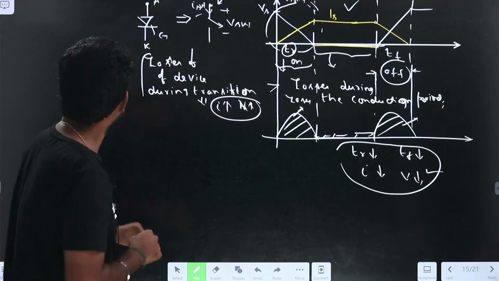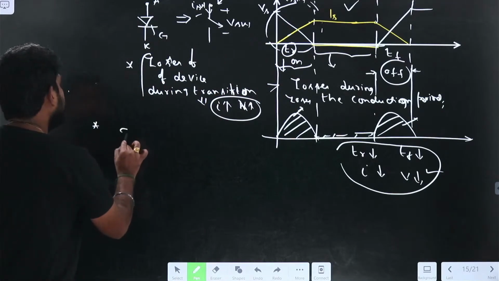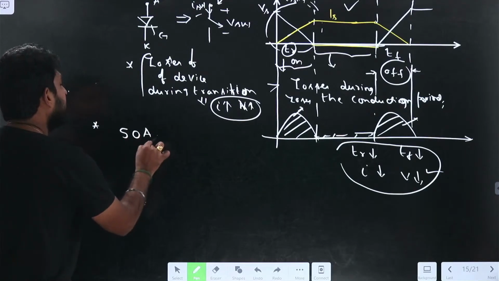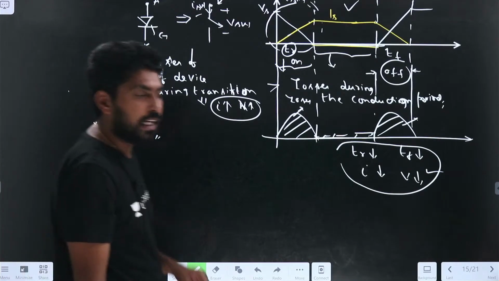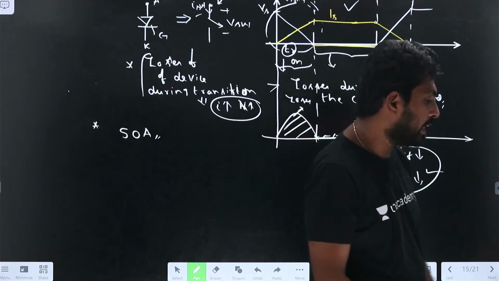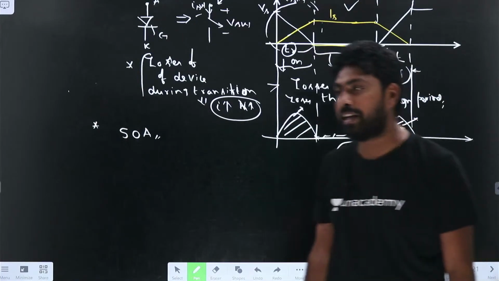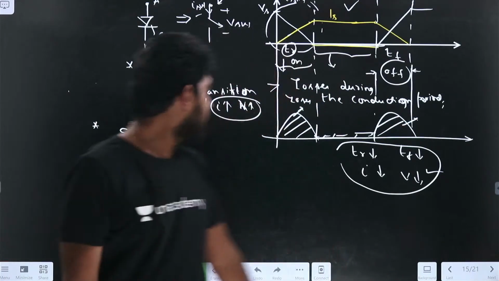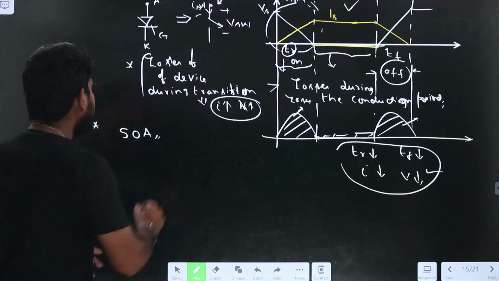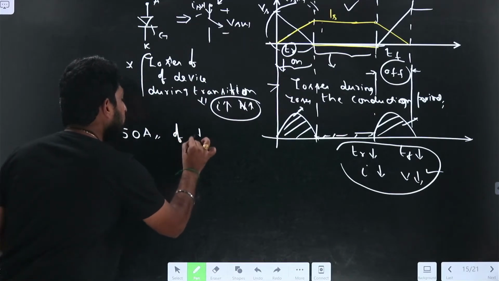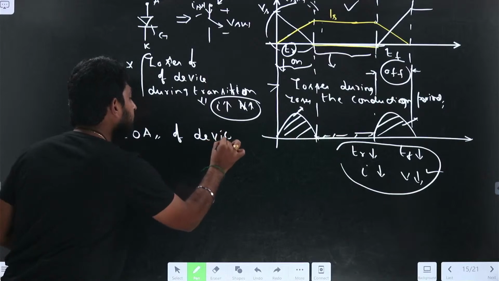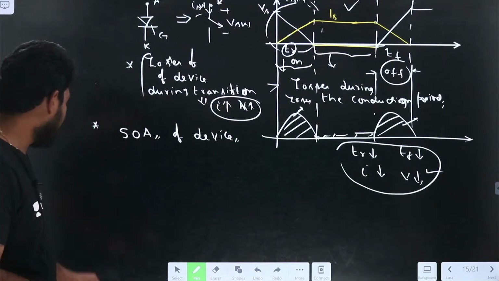For example, if I take the safe operating area, what is the safe operating area? Can anyone tell what the safe operating area is? What is the safe operating area of the device? What does it specify?